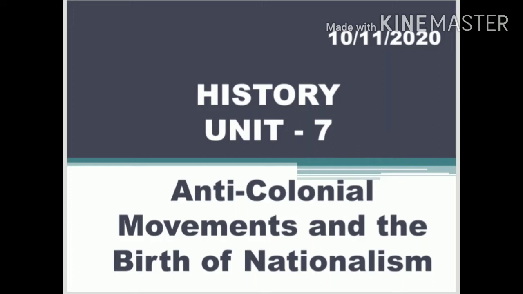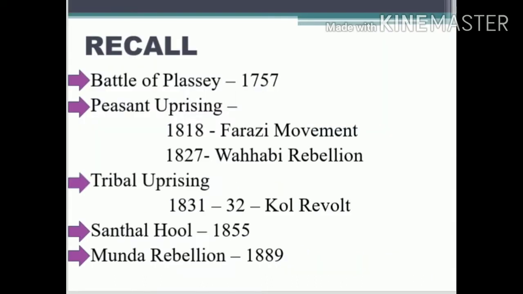Good morning, students. Let's continue our history lesson 7, anti-colonial movements and the birth of nationalism. Just recall what we learned. The Battle of Plassey took place in 1757 between Robert Clive and Sirajuddaula. Then after this Battle of Plassey, the English East India Company became the rulers of India.